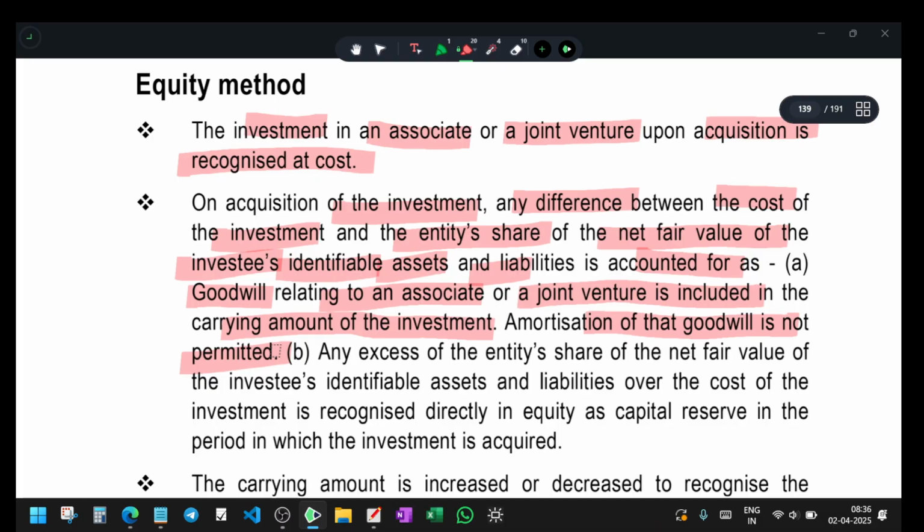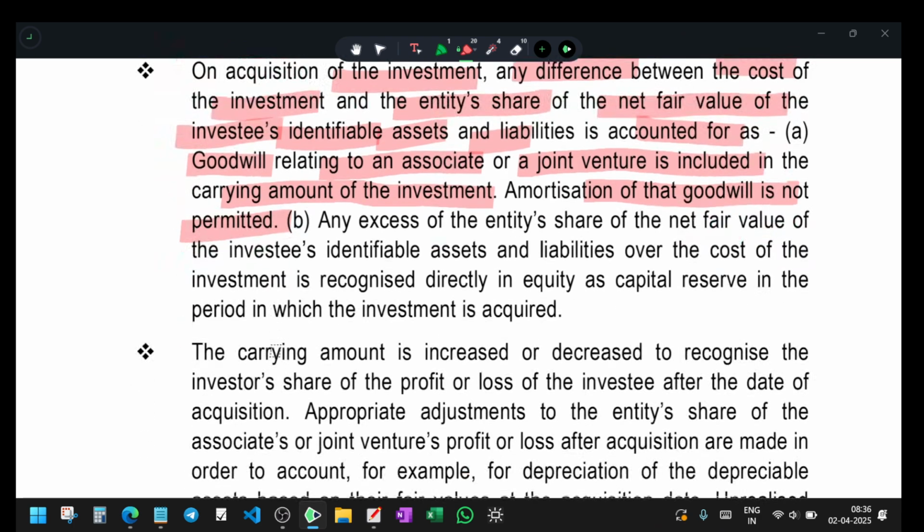Sir, I bought the company at a higher cost rather than a lower cost. Now what to do? When you buy something at a higher cost, it will be considered as goodwill. Sir, can I amortize the goodwill? No. As per the Ind AS, you can't amortize goodwill. Any excess of the entity's share of the net fair value of the investee's identifiable assets and liabilities over the cost of investment is recognized directly in equity as capital reserve in the period in which the investment is acquired.